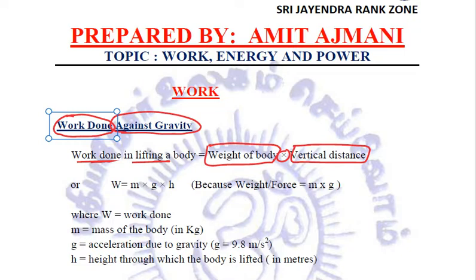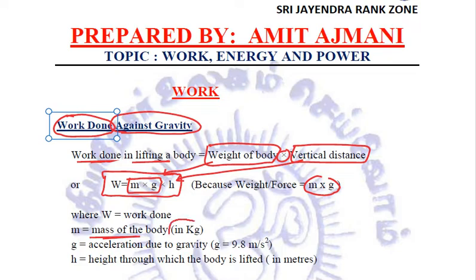We know that the weight or the force of the body is m into a. So converting this weight and representing it in the form of m into g, and the vertical distance is the height, the work done against gravity becomes m into g into h, where m is the mass of the body.